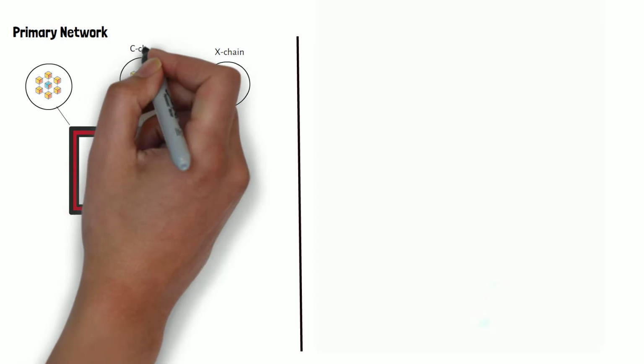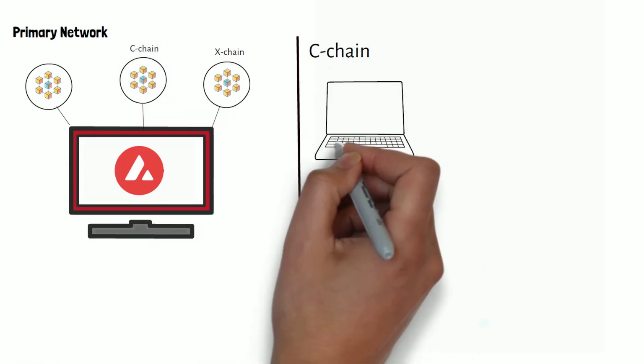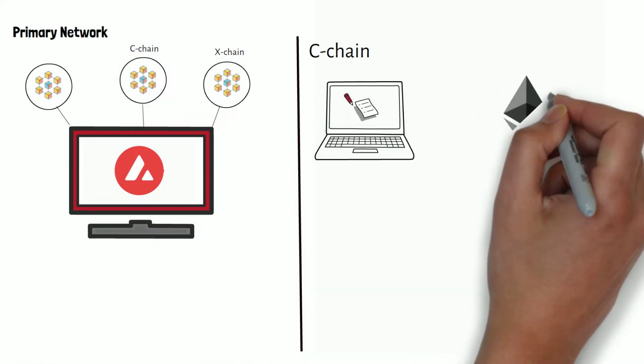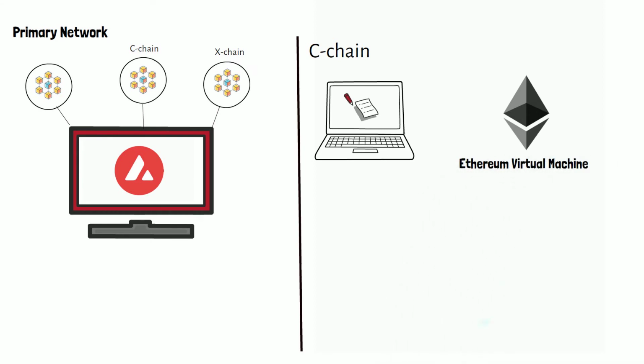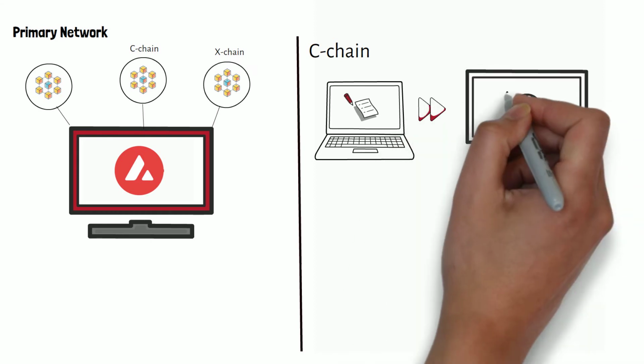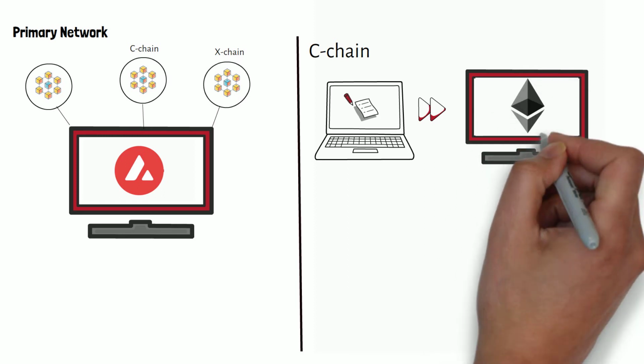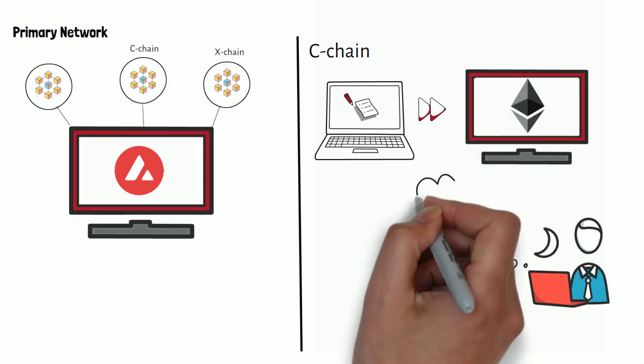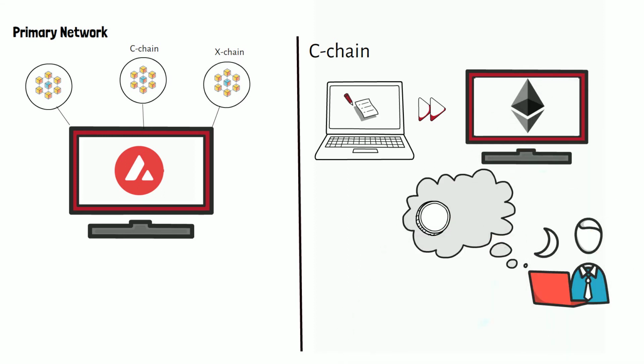Next up, we have the C chain. The C chain is specifically for smart contracts. It is actually an exact copy of the Ethereum virtual machine, so that we can instantly copy and paste and start using Ethereum dApps on the Avalanche network. In my opinion, they were very smart with this, allowing developers to move their project over without doing much work.